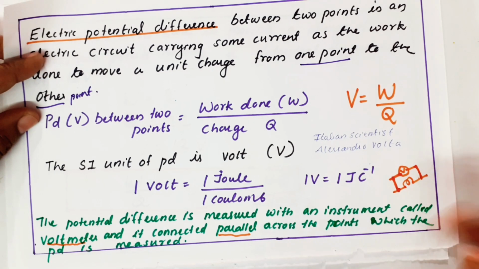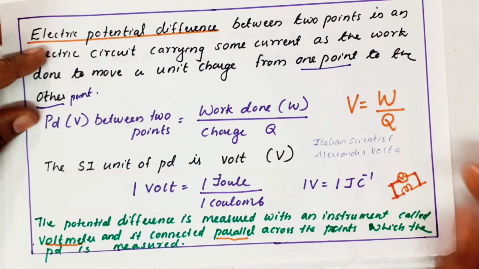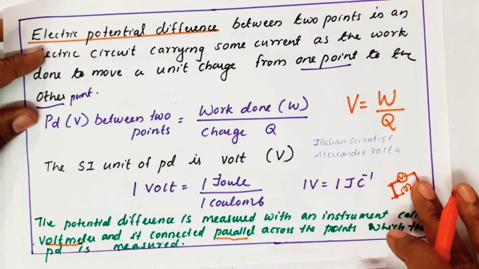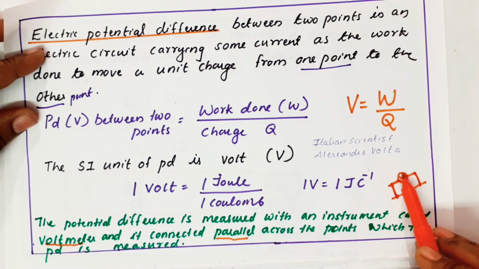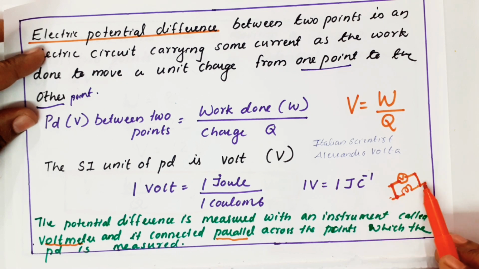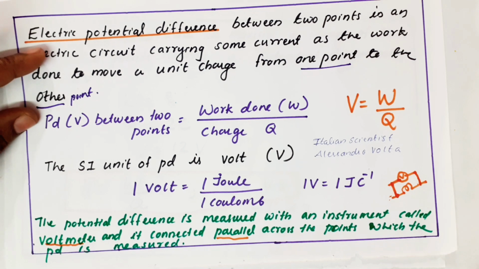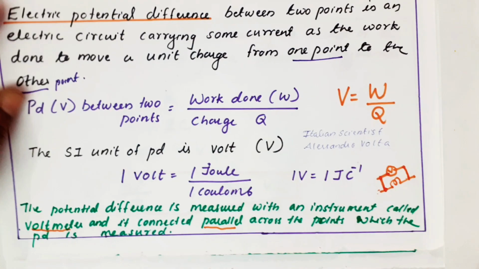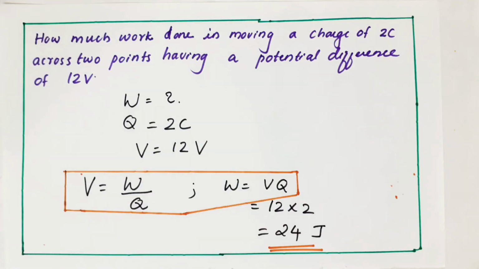In more detail, we will do it in the next videos. So remember, the voltmeter symbol is V inside a circle. The voltmeter is connected in parallel. Parallel means across. Where we need to find, I need to find across the bulb here. So the voltmeter is the instrument used to measure potential difference, and it is connected in parallel across the points in which potential difference is measured.